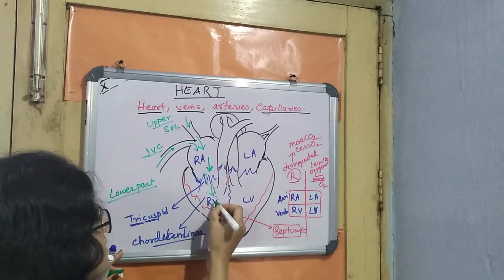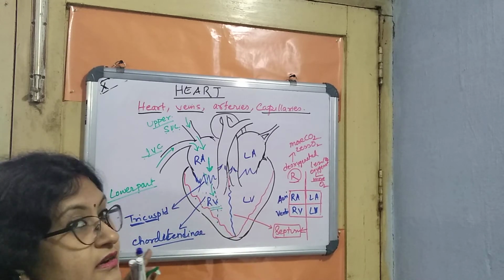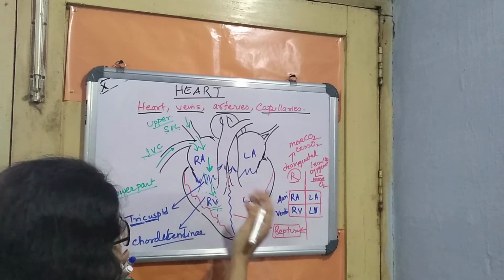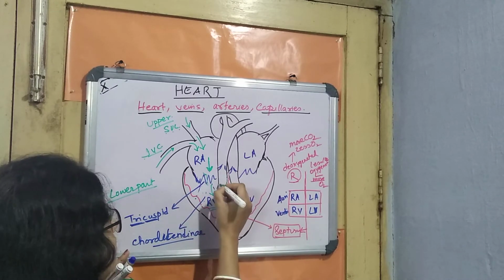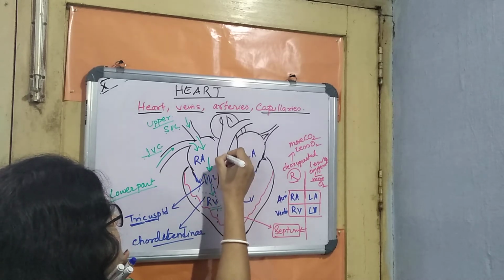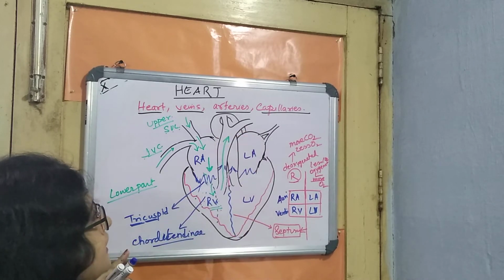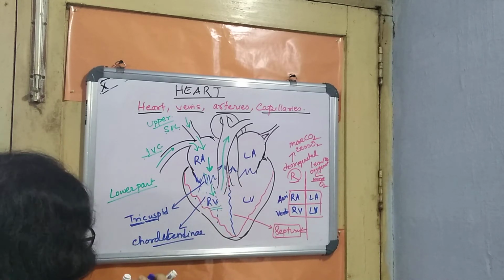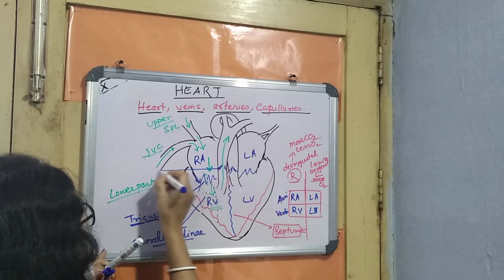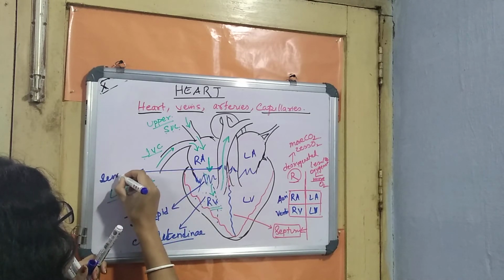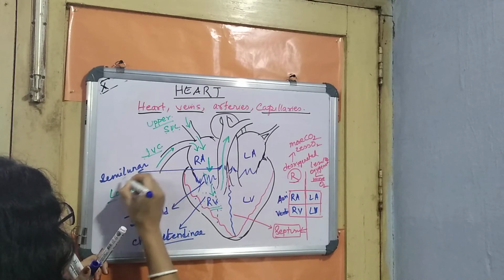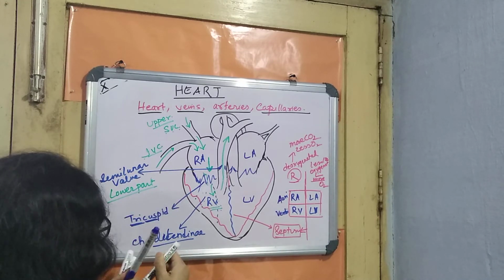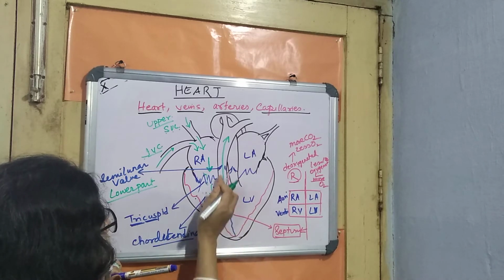Now after getting this deoxygenated blood, RV will not keep the blood here. RV will send the blood. How will it send? Where will it send? It will contract, and this blood will go from this particular blood vessel like this. At that time you can see another blue structure I have drawn. This is another valve over here. This valve is known as the semilunar valve, right? And it is opening and letting the blood go in an upward direction.